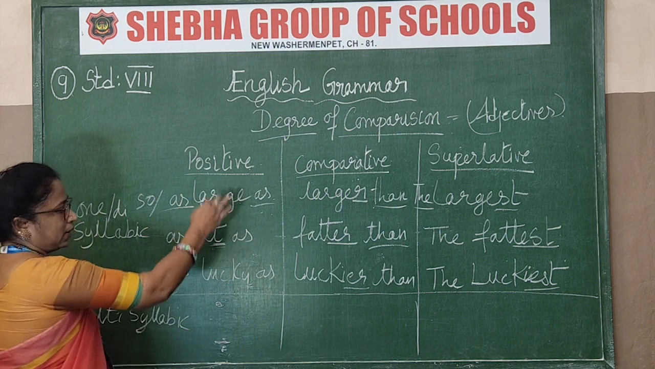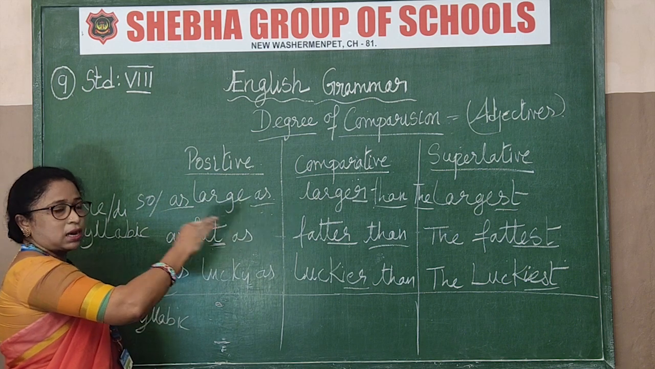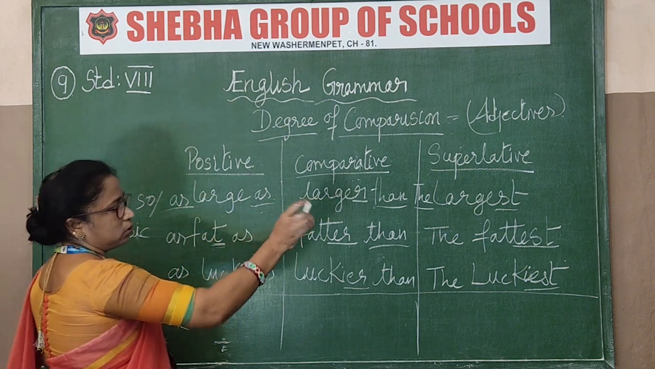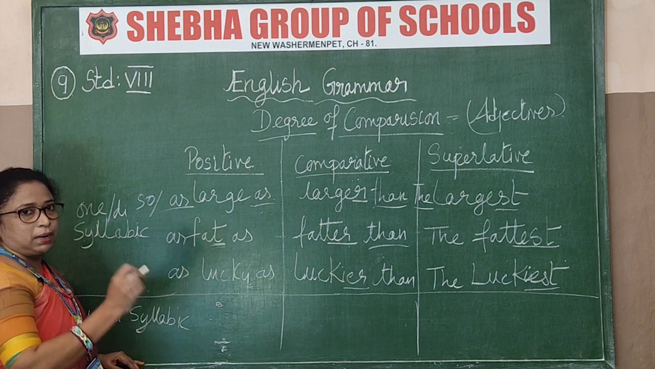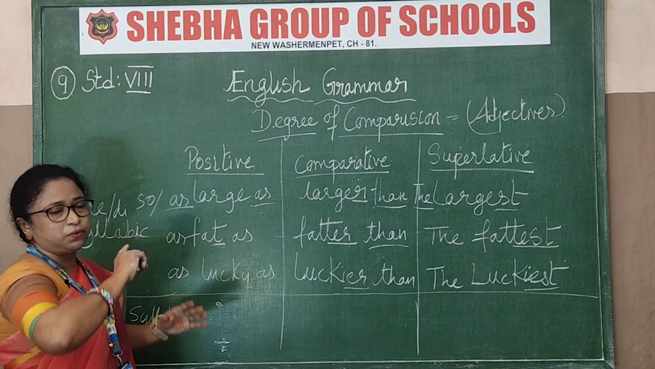So in that only we have these kinds of categories, how you are going to write positive, comparative or superlative. But there is another category, multisyllabic. Multisyllable means that one word you are going to split into 3.